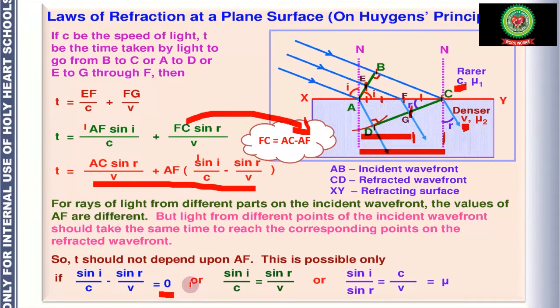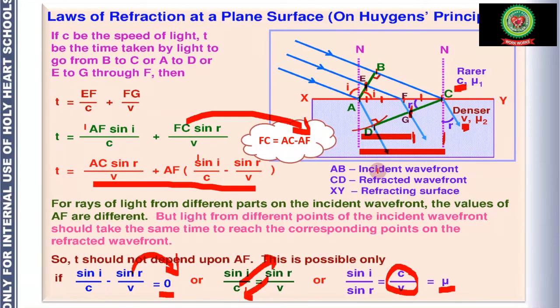So we can also say sine i upon c is equal to sine r upon v, taking this term on the right hand side. Afterwards, by cross multiplication, with sines on one side and velocities on the other, we get sine i upon sine r is equal to c upon v. Now students, c upon v, the velocity of light in vacuum or air to the velocity of light in the medium, is called the refractive index. So this is the law of refraction. This is what we wanted to prove.